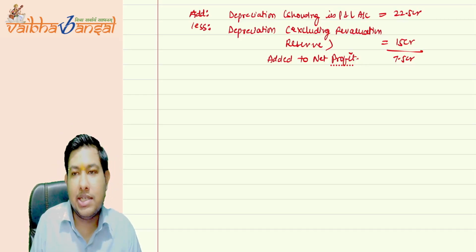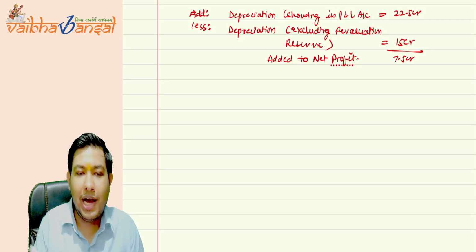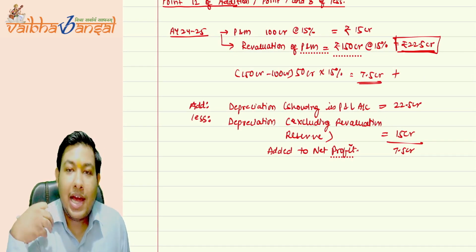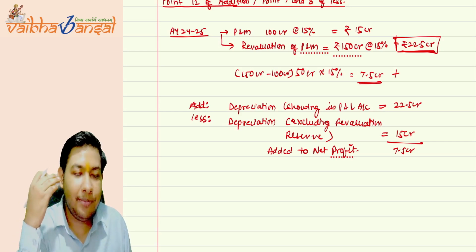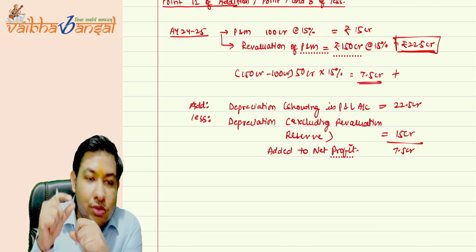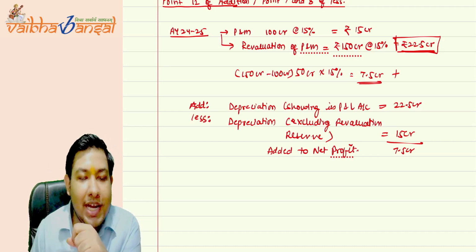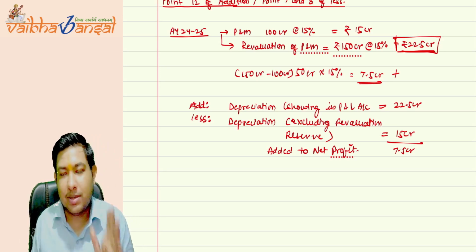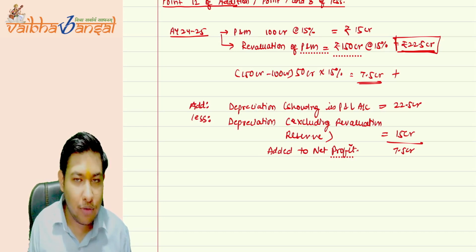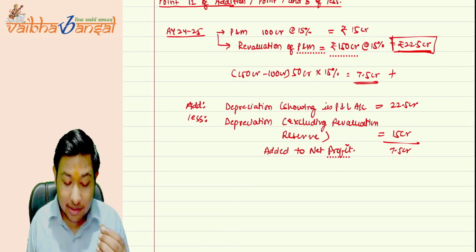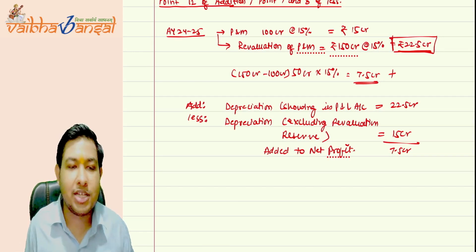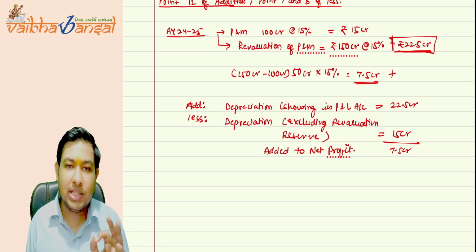Now see, this is the case of a company who are malified. This is a malified case where I am trying to revalue my plant and machinery just for reducing my net profit. But there may be some cases where the intention of the company is not to reduce the net profit, but in rare circumstances the actual value of the plant and machinery has actually been revalued.